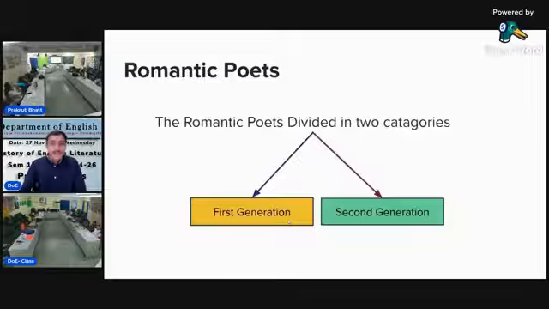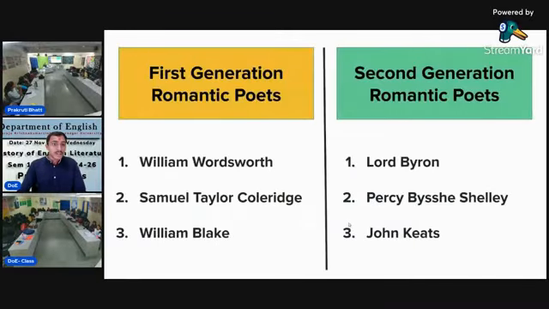The romantic poets are divided in two categories: first generation and second generation. First generation romantic poets include William Wordsworth, Samuel Taylor Coleridge, and William Blake. Second generation romantic poets include Lord Byron, Percy Bysshe Shelley, and John Keats.